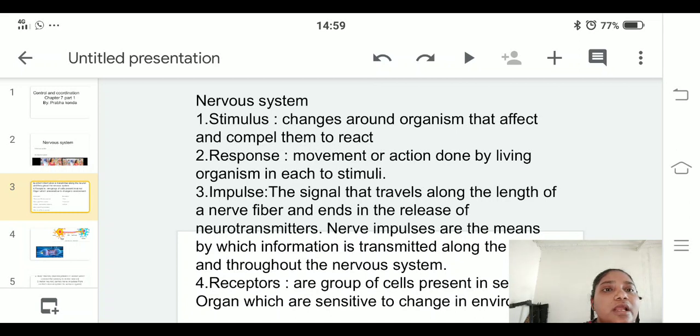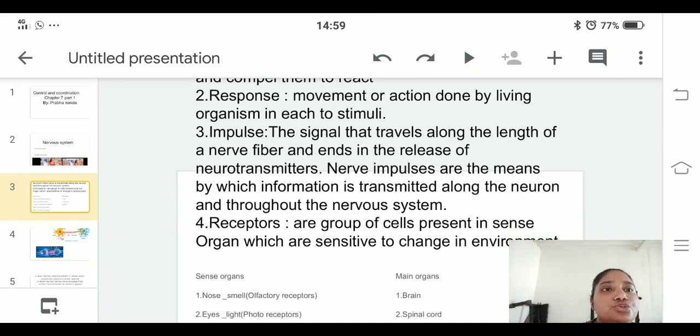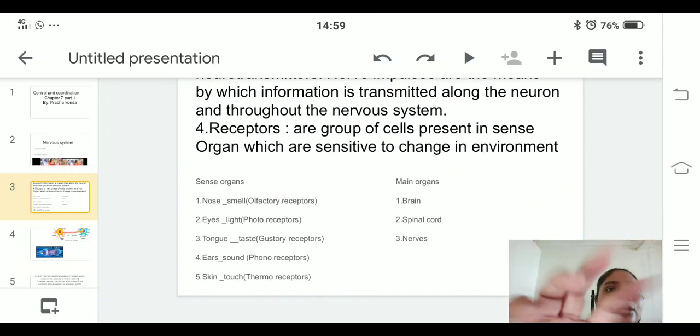The third one, impulse: the signals that travel from the brain to the hands through the nerves are an impulse. The fourth one, receptors, are the cells present in our sense organs. As she saw the object with her eyes, which are a sensitive sense organ, she then changed her body movements by picking up the object.